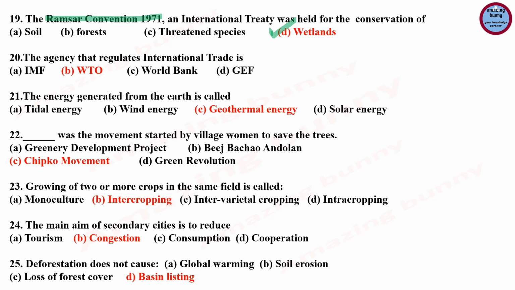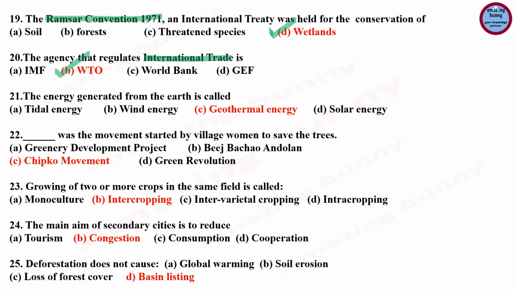The agency that regulates international trade is, options are IMF, WTO, World Bank, GEF. So the answer is WTO, that is World Trade Organization, and its headquarters is located in Geneva, Switzerland. WTO is the only international organization dealing with the global rules of trade, and its main function is to ensure that trade flows as smoothly, predictably and freely as possible.